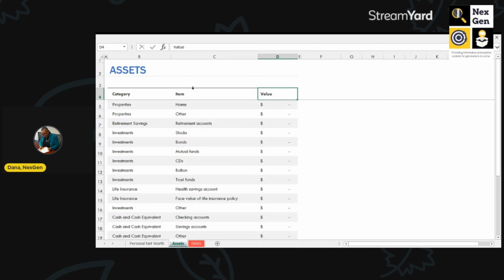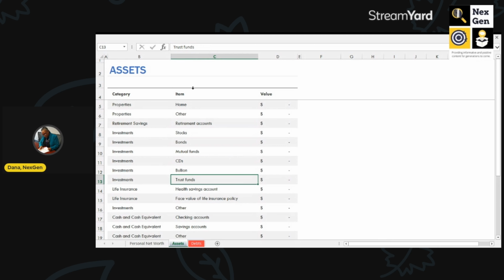And if you do it every month or every quarter, then you'll know that some of these things would change. For example, on the properties, we have home, and if you have another home, if you have any retirement accounts, any savings that you have in there, and then under the investments, we have stocks, bonds, mutual funds, certificates of deposits, bullions, trust funds, if applicable.